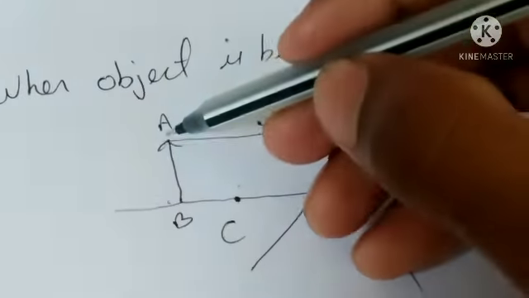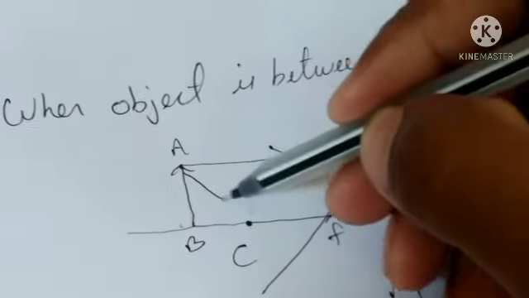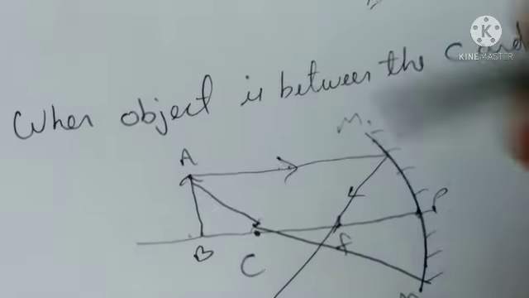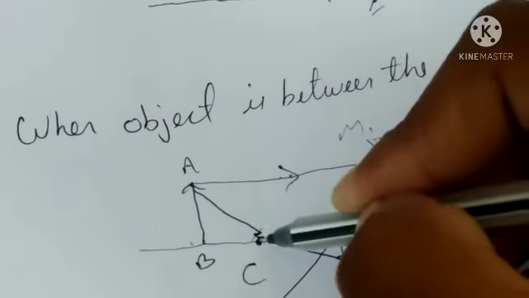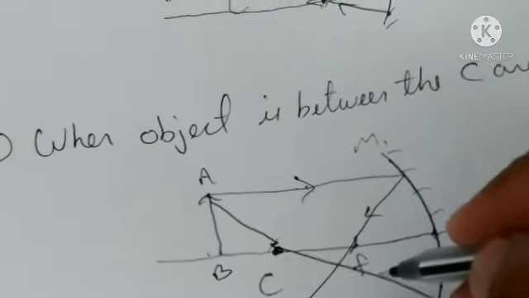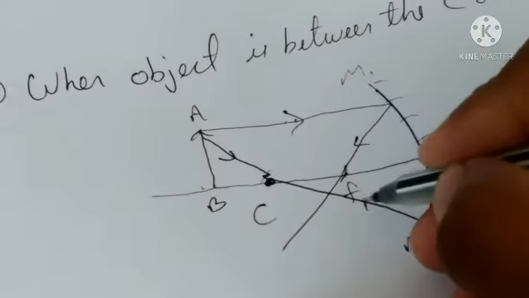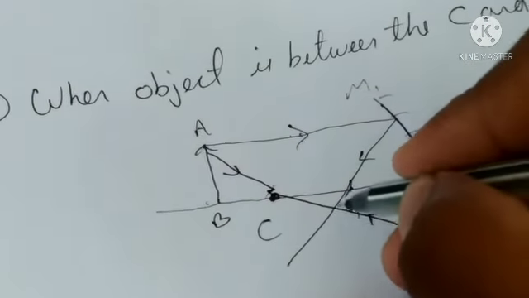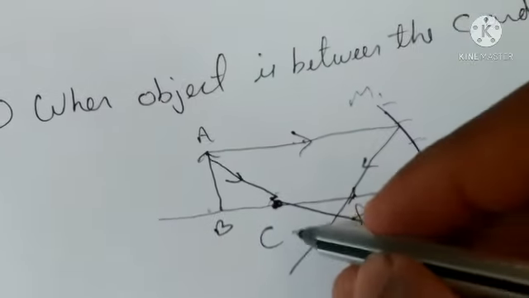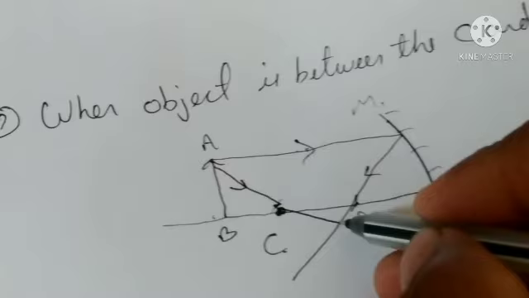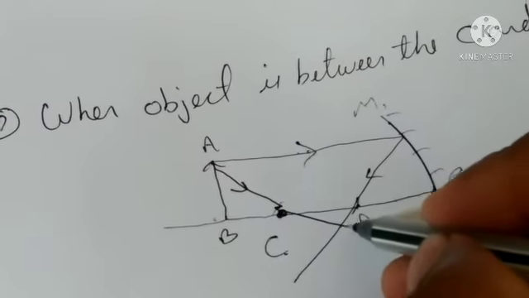Now second ray goes from the center of curvature here, and is reflected and returns the same way. They cross each other between the center of curvature and focus. Then our image forms between the center of curvature and focus.